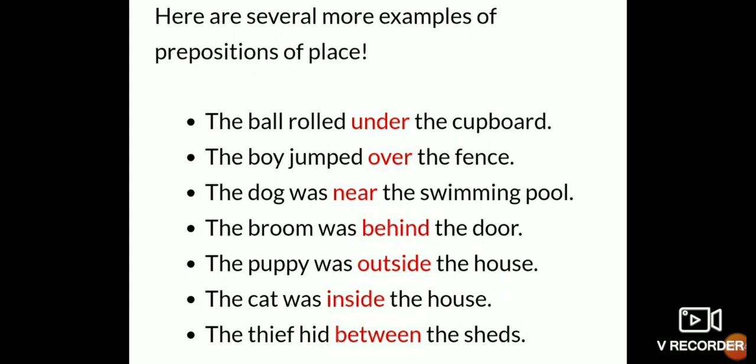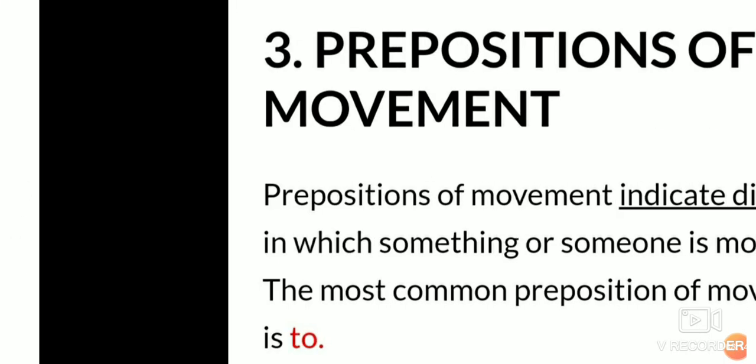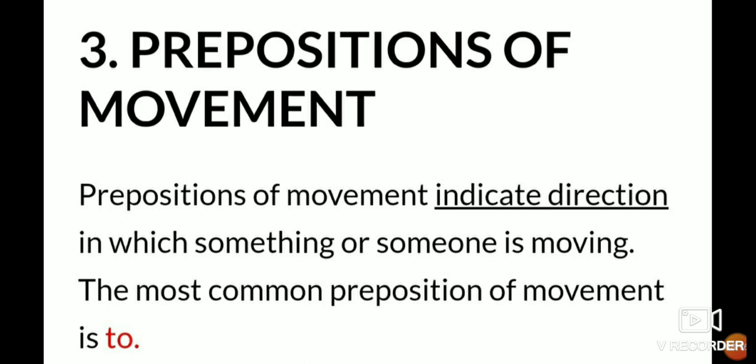Here are also more examples of prepositions of place. You can see, the ball rolled under the cupboard. So under there. The boy jumped over the fence. The dog was near the swimming pool. The broom was behind the door. You can see many examples we have given of prepositions of place. Now by looking at this we can tell that this is the preposition for place.